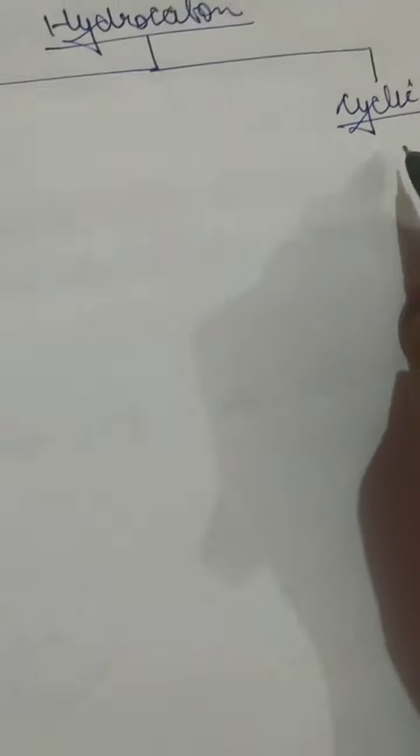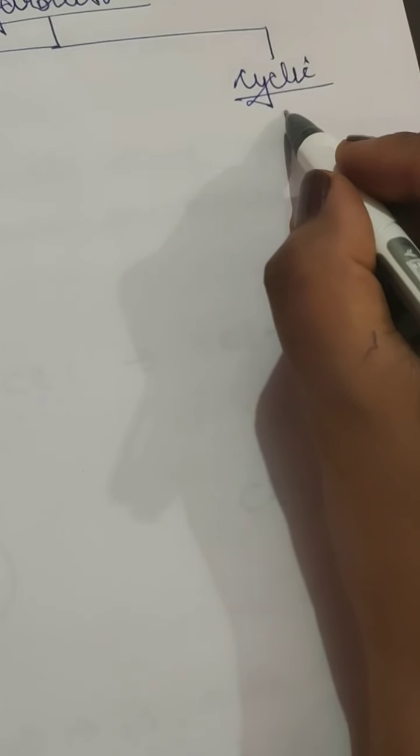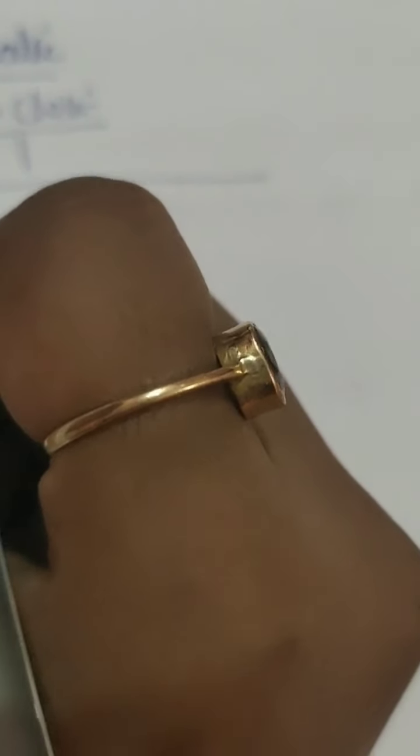Cyclic means it forms a cycle or closed chain, because we know that carbon forms catenation, that means it forms a long chain, and this one is an open chain. So when there is an open chain we call it aliphatic hydrocarbon, and when it's a closed chain we call it cyclic. Now aliphatic is again of two types, that is saturated